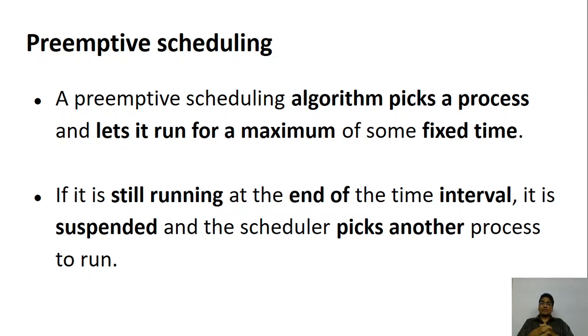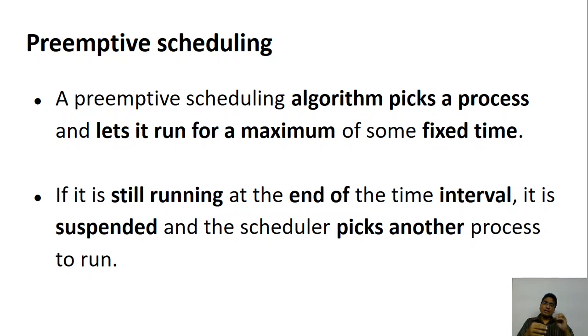Generally, how does this kind of algorithm work? Generally, it is not always true, because there are other situations. Generally this kind of scheduling algorithm works by giving every process a fixed time. This is called the quantum.